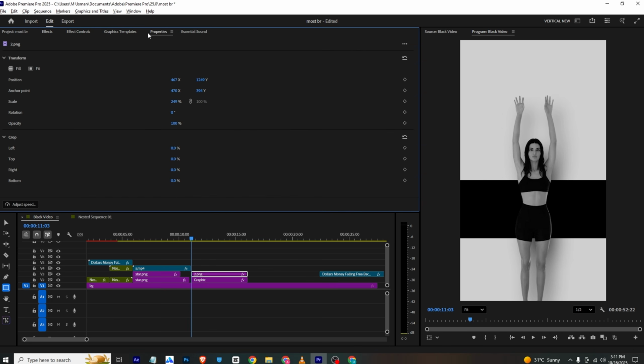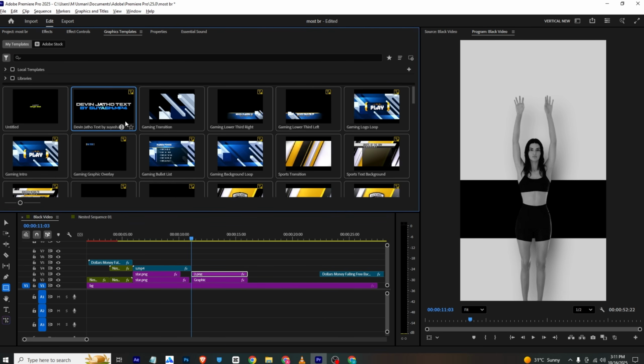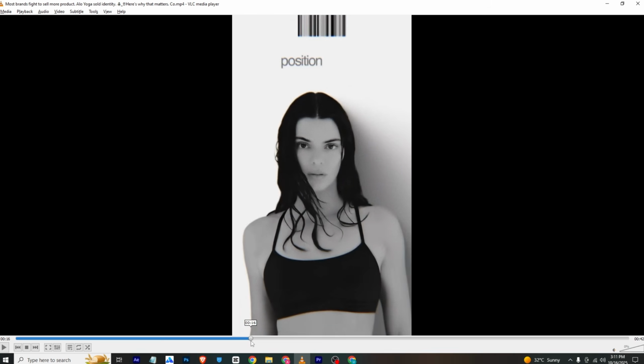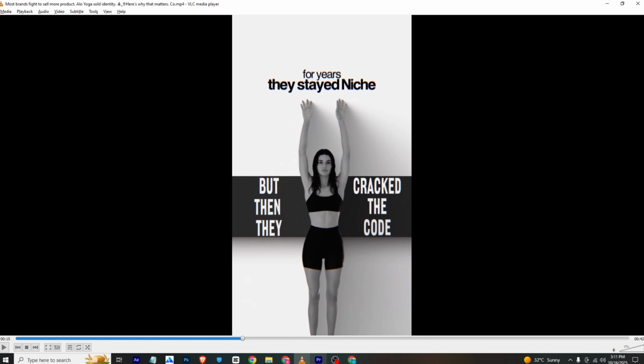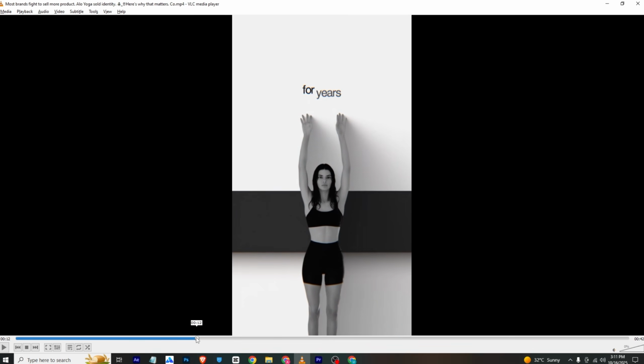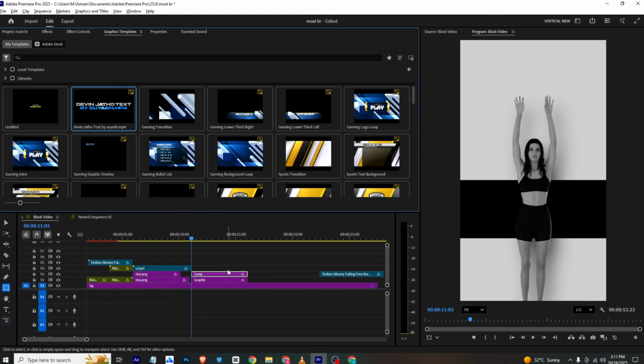And for the text animation I will use the same preset I showed you at the start. For this text animation you can simply change the color and font and place it on this part. Now if we move forward, we have this animation, but we have this animation at the start. So how can we create that?